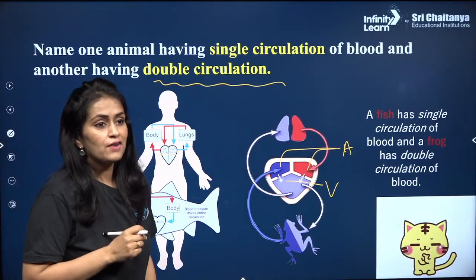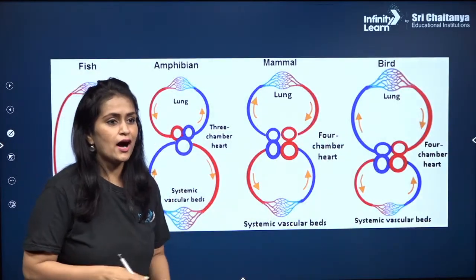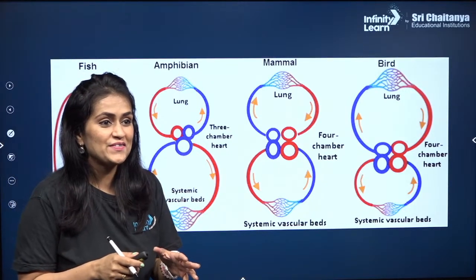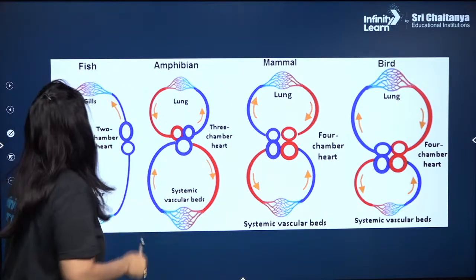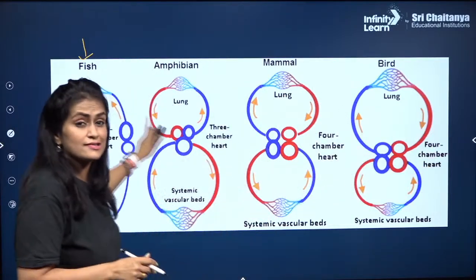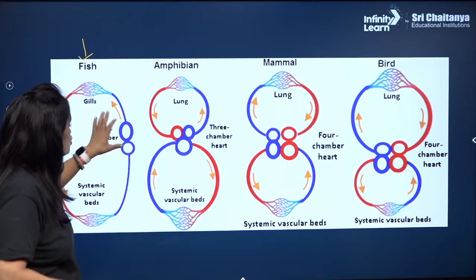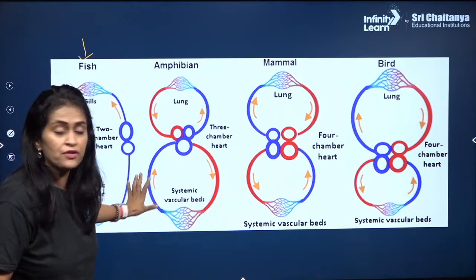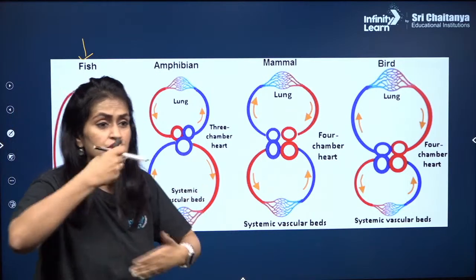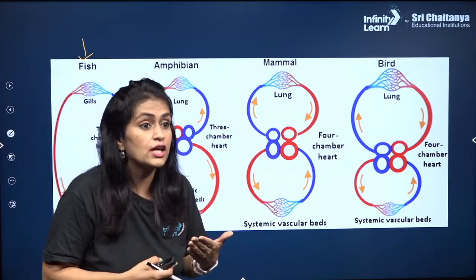Let's see how they are. Very important topic is coming now. Here fish, amphibians, mammals, birds, the circulatory system of all is given together. Here you have only a 2-chambered heart, 1 auricle, 1 ventricle. There is simply systemic circulation. Just the blood pressure drives the circulation.